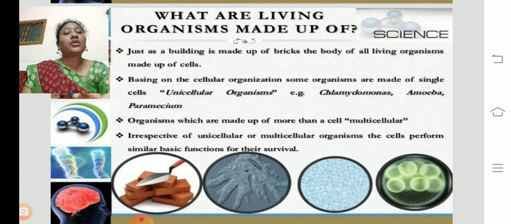Based on cellular organization, some organisms are made of a single cell, and they are called unicellular organisms. Based on the number of cells present, if an organism is formed by one cell, it is called a unicellular organism. Examples are Chlamydomonas, amoeba, paramecium. Organisms made up of more than one cell are called multicellular organisms.